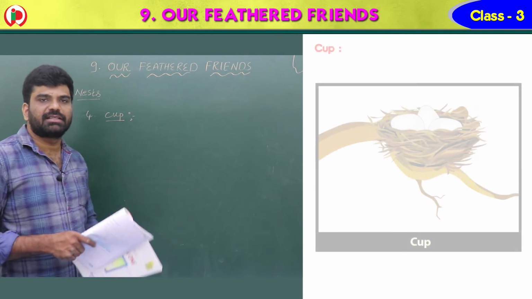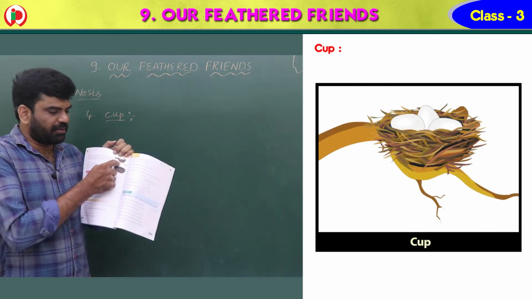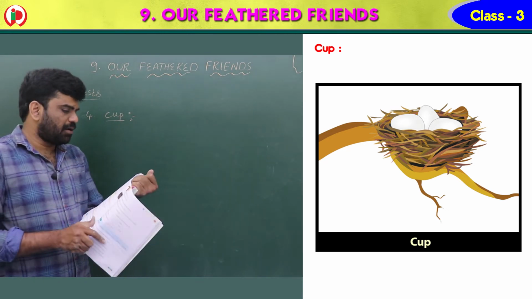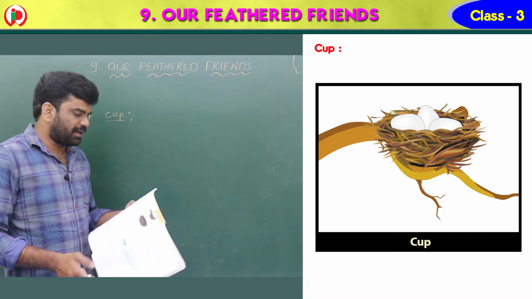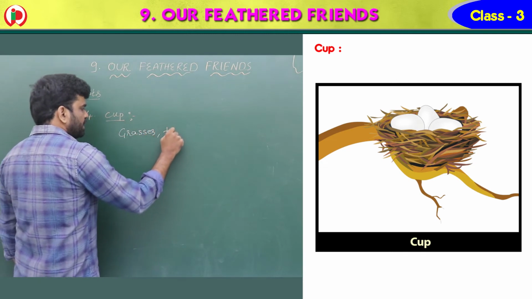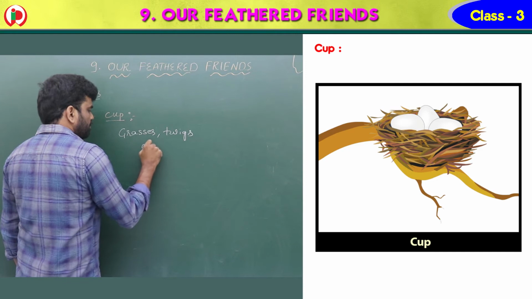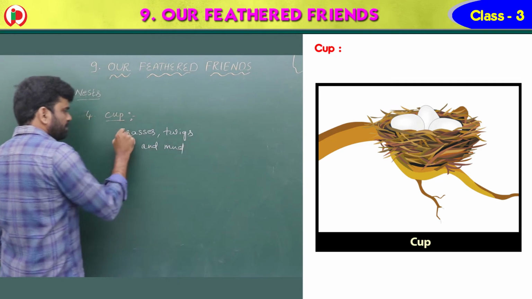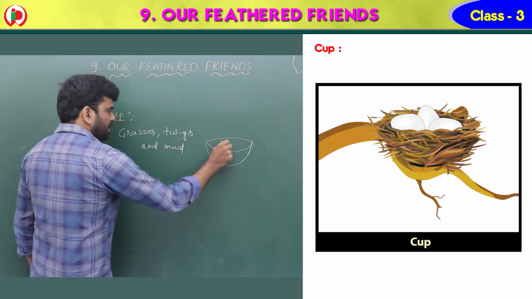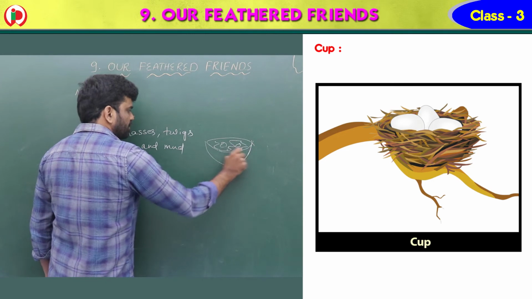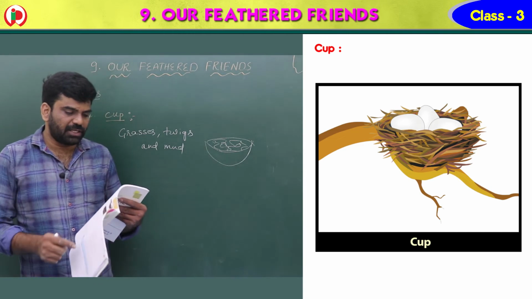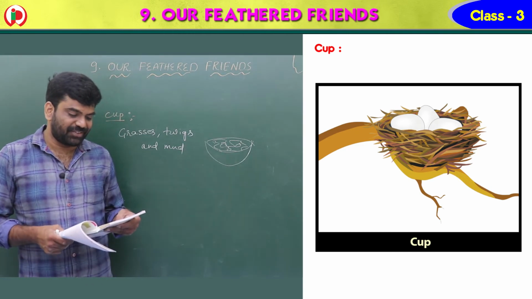Now see children, the fourth one is the cup. This is a cup-like nest which we see in so many places. These are often made by birds who make nests from grasses, twigs and mud. The cup will be like this, and these are the eggs, and even the grasses will be present. So this cup is made by the birds from grasses, twigs and mud.